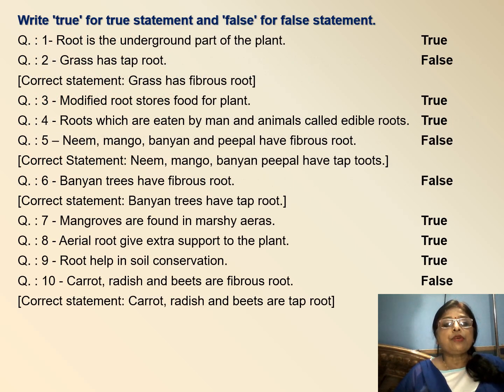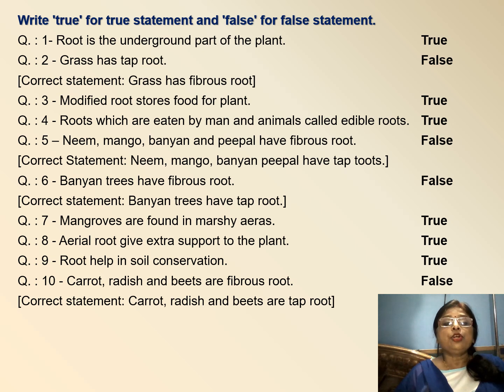Students, the next question is write true or false for the following statements. Root is the underground part of the plant. Do you know? It is true because it is an underground part of the plant. Grass has taproot. No, this is false because grass has fibrous root. Modified root stores food for plant.